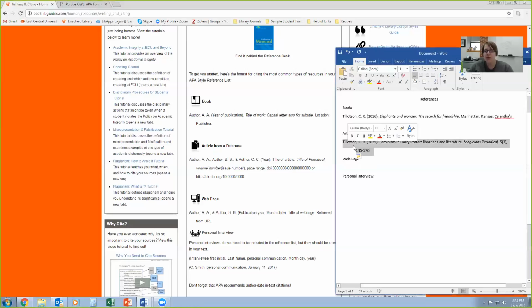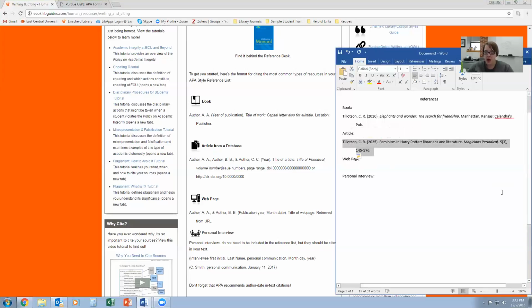Now this would be correct if we're just doing what's called a physical journal, but if you get this from an electronic journal, there's a couple things you need to add. The first one might be, let's say you have a URL for a particular article. You would say retrieved from, just like that, and then you would actually do the URL. So it would be http, slash, magicians are awesome, something like that.